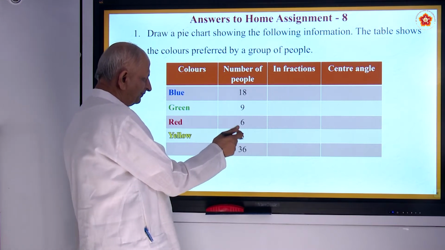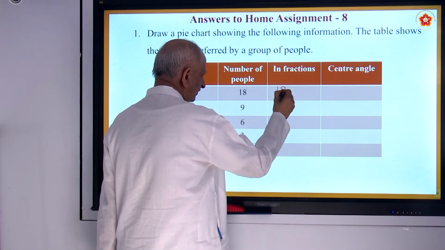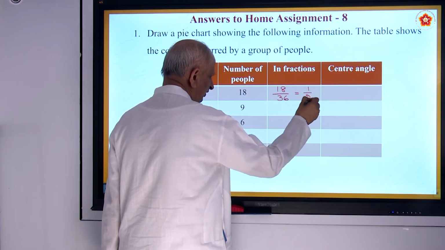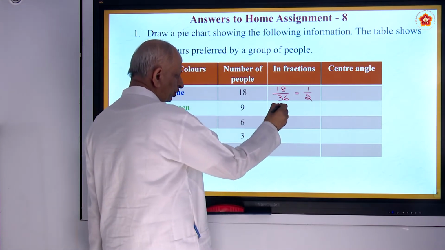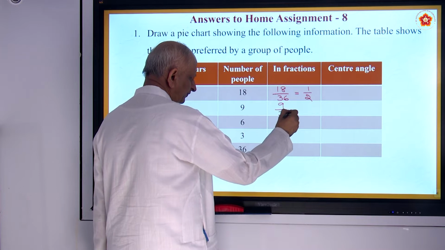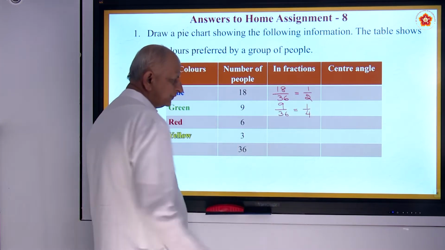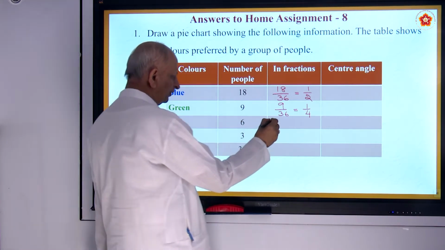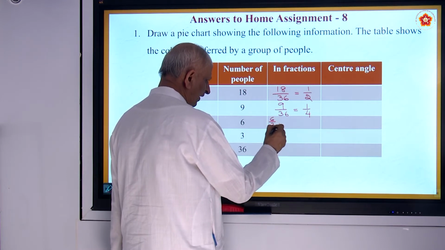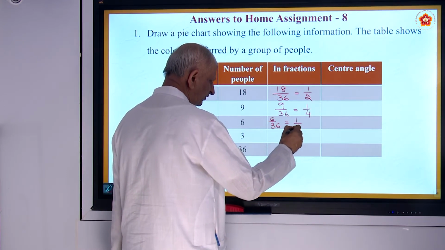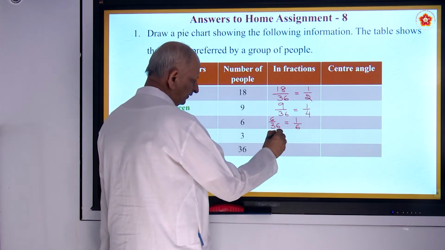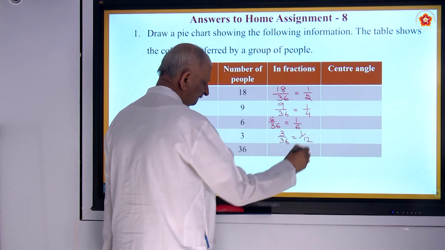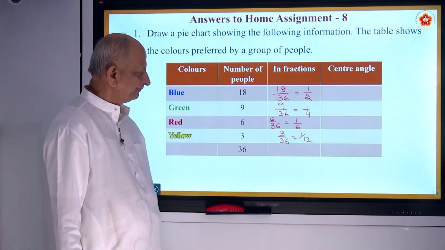So now what is the first step we must do? The total number is 36. I have to make fraction form. 18 out of 36 is equal to 1 by 2. Note down 9 out of 36, which is 1 by 4. If you have done it already, no need of doing it. Otherwise, note down. Then 6 out of 36, which is 1 by 6. Lastly, 3 out of 36, which is 1 by 12. So this is the fraction form.